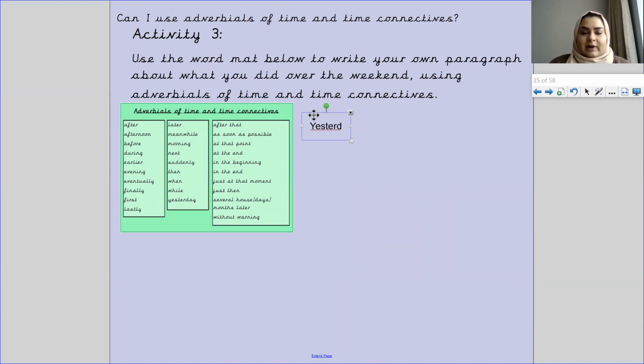I'm not going to write the whole paragraph. I'm just going to start you off. Yesterday, oh, it says weekend, doesn't it? Okay, so on the weekend, I went to the shops whilst my children had a nap.